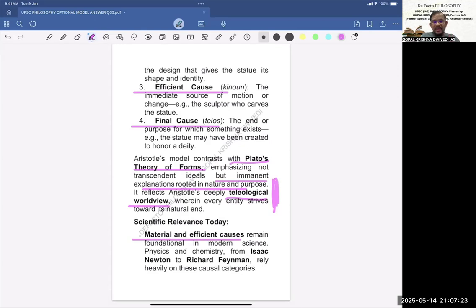So material and efficient causes are in physics and chemistry, and all scientists, whether it is Newton or Feynman or others, rely heavily on these causes. So these material and efficient causes are directly related with science and proven by science as well, and are quite relevant as far as modern science is concerned.